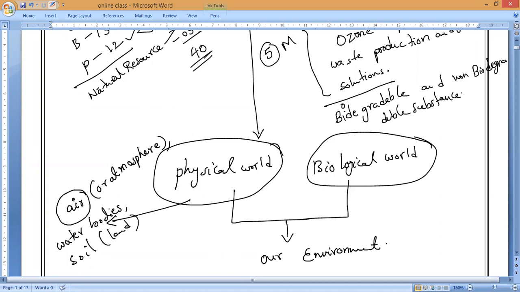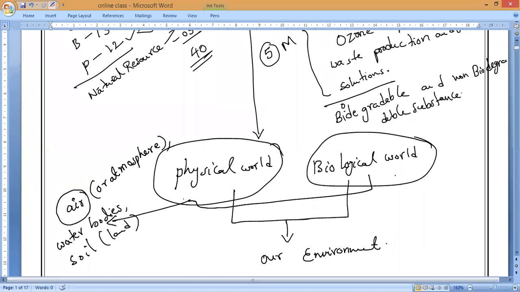Land. And all these organisms, such as plants, animals, and human beings, including the bacteria and fungus, all come under the biological world. Plants and all will come here. So everything we call our environment, including the decomposers. After death, they start eating and decompose our body or any dead body, animal or else plants.